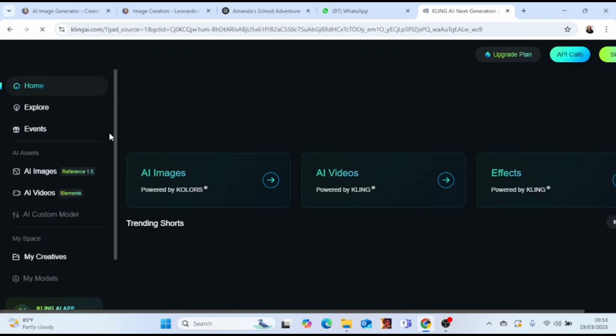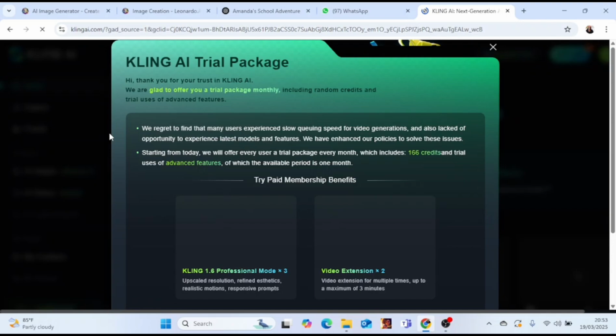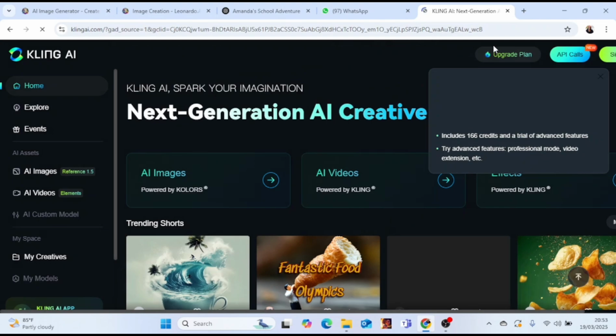And now this Kling AI can do a lot of things. It can do text to image, it can do text to video, it can do just a lot of things. Now it's saying that there is a trial package, but I don't even want to sign up for anything because I don't want to forget and end up spending so much money.